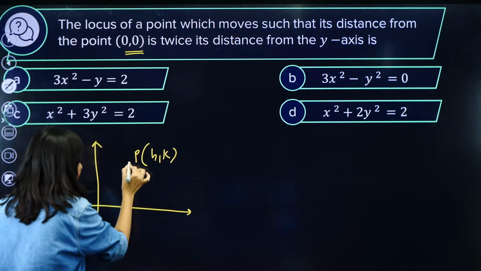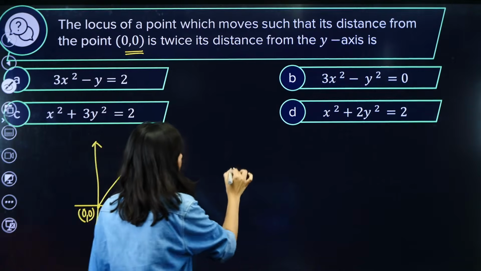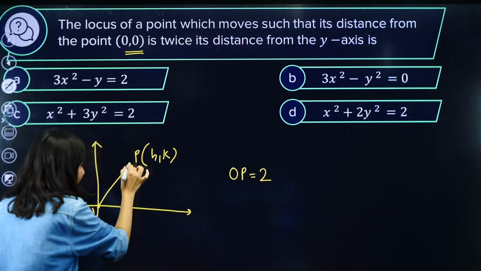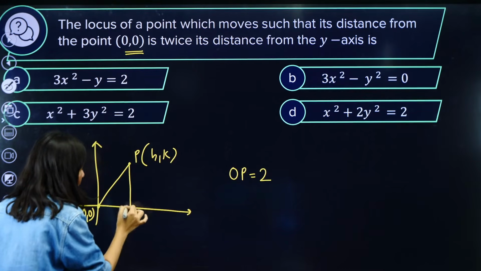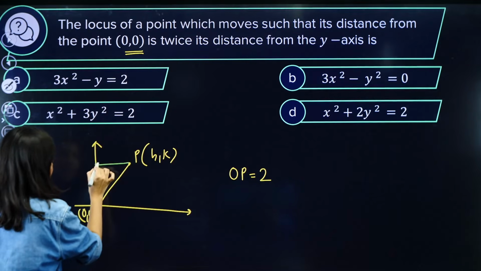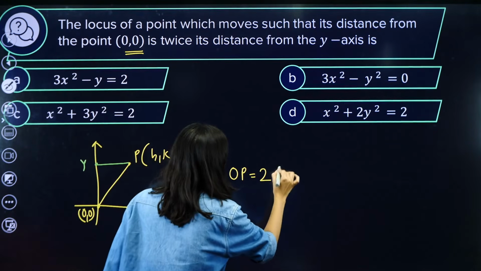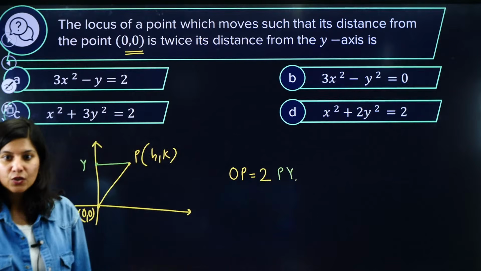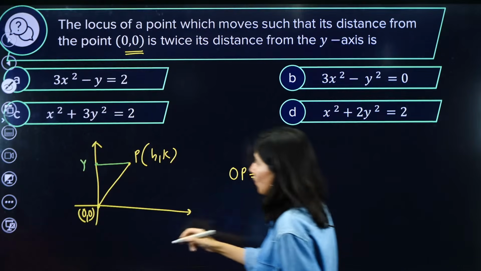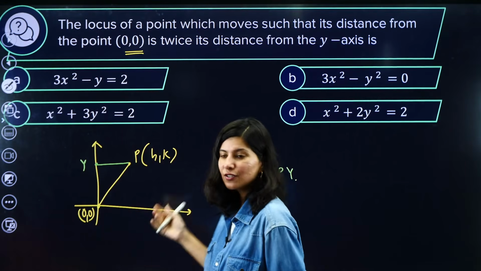Now the distance of this point from origin, that is OP, is twice the distance from the y-axis. So this distance, let's say, y-axis, hold on, not the x-axis, y-axis. So this is your foot on the y-axis, and this is 2 times PY. This is the geometry, right? OP is nothing but double of PY. Correct? This is the geometry.